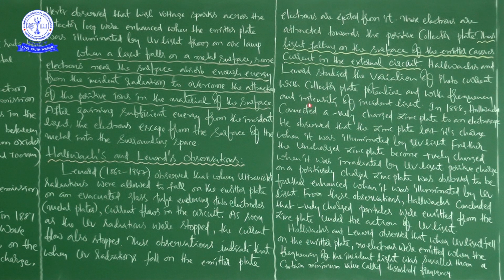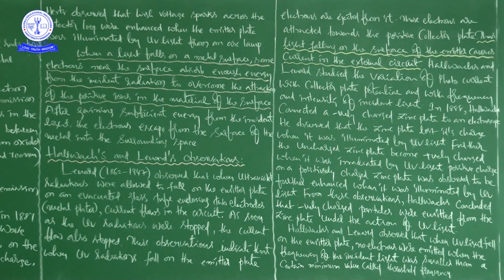Hallwachs and Lenard studied the variation of photocurrent with collector plate potential and with frequency and intensity of incident light. So this is the important point. From the NEET point of view, we have to see the concept in this way: variation of photocurrent with collector plate potential and with frequency and intensity of incident light. That is important for NEET.